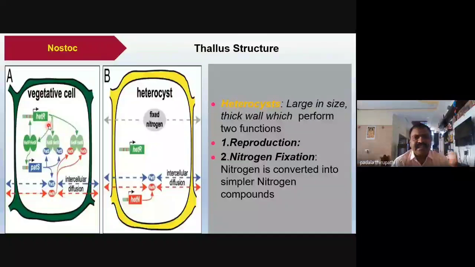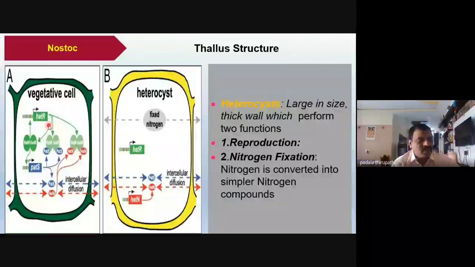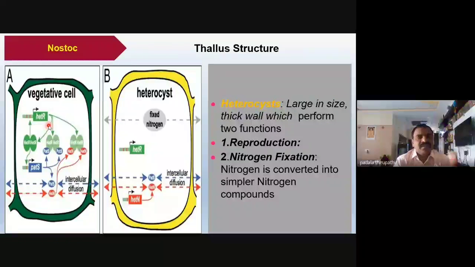Autotrophic. Is there any doubt? If you have any doubt, please ask me. Any doubt? No, sir. Okay, good. So vegetative cells are used for converting solar energy into biochemical energy and making their own food material, because they possess chlorophylls, and the heterocyst does not contain chlorophylls.